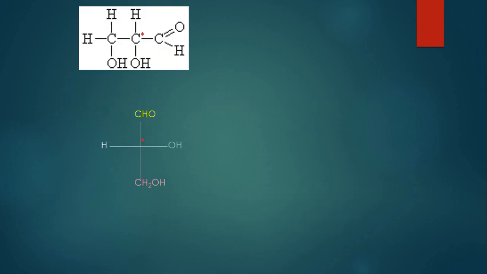If I draw the same structure in this way, the carbon with the star, that is the chiral carbon atom, is attached with CHO group, which is shown over here in the yellow color. This carbon is shown in the center, which is further attached with OH group, which is this one, and a hydrogen atom, and it is attached at the bottom with CH2OH. It can be drawn in this way. For simplicity, we write it in this way. So this carbon in the center is the chiral carbon, or it is the stereo center.